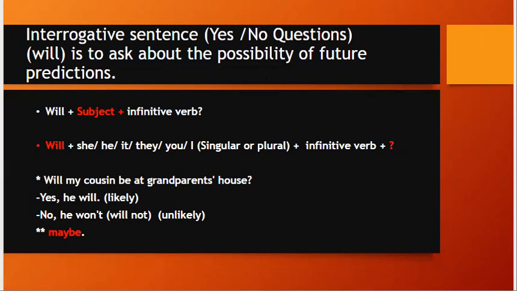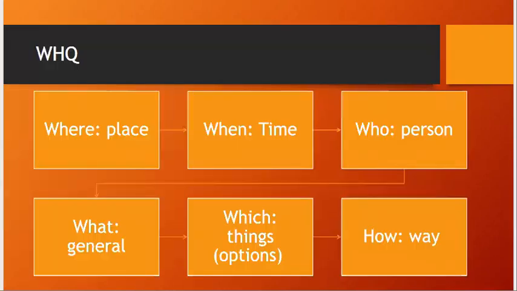What about WH question? هلا let's review together the 5 W's 1H اللي هما we use them to get information عشان نحصل على المعلومة. We have where to ask about place مكان. We have when to ask about time زمان. We have who to ask about person شخص. What it's like general ماذا and so on based on the context بناء على السياق. Which we have to ask about things or usually it gives you options to choose between two things. تعطيكي خيار تختاري أكثر من شغلة. And we have how which is تسألي عن الطريق.